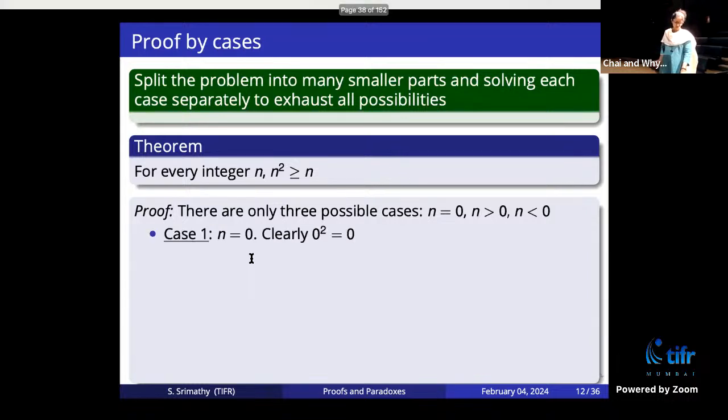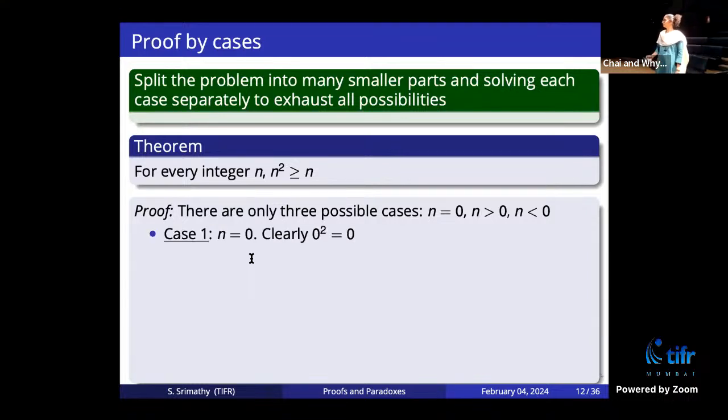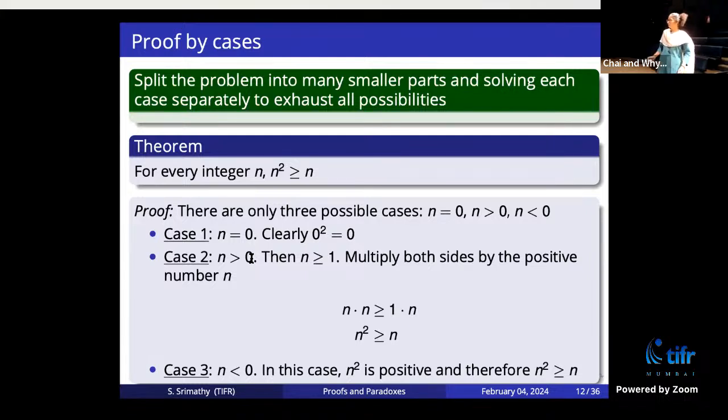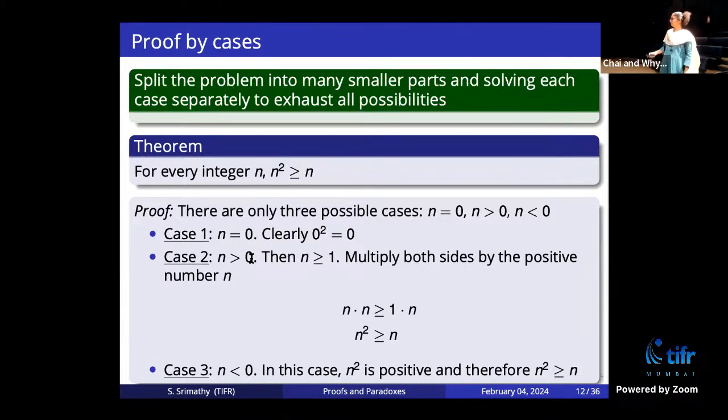Okay. Now what happens when n is equal to 0? When n is equal to 0, 0 square is equal to 0. So this is true. And when n is bigger than 0, then you're looking at only integers, so n is bigger than or equal to 1. So you multiply both the sides by n. I multiply by n on this side, I multiply by n on the other side, then you get n squared is bigger than or equal to n. Right? This holds.